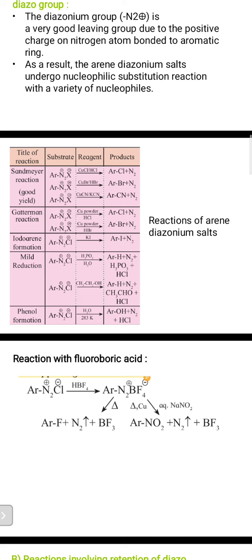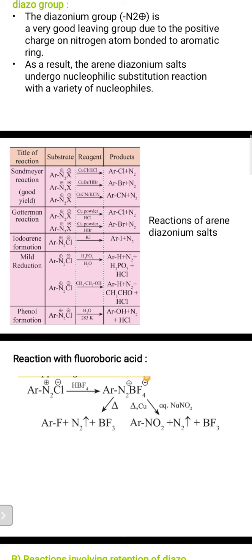Some mild reactions we'll see. In that, ArN2 plus Cl minus with H3PO2 in H2O gives ArH, N2 plus H3PO3 plus HCl. Then ArN2 plus Cl minus in ethyl alcohol or ethanol gives ArH plus N2 along with acetaldehyde and HCl.